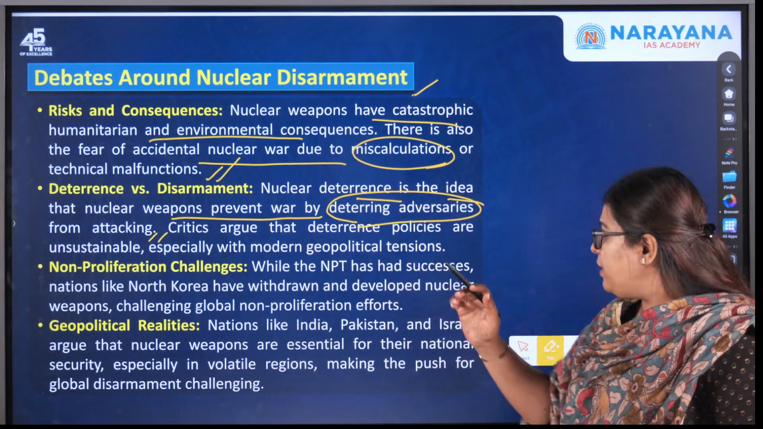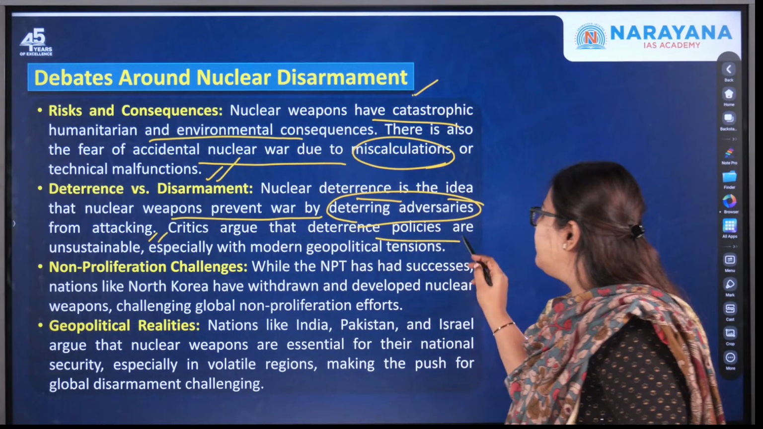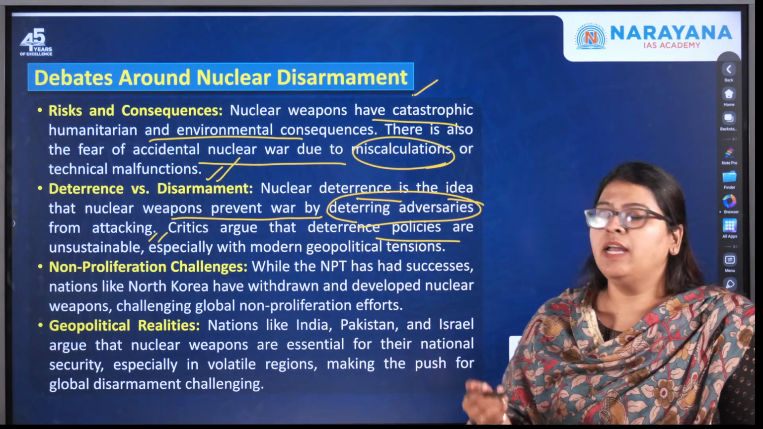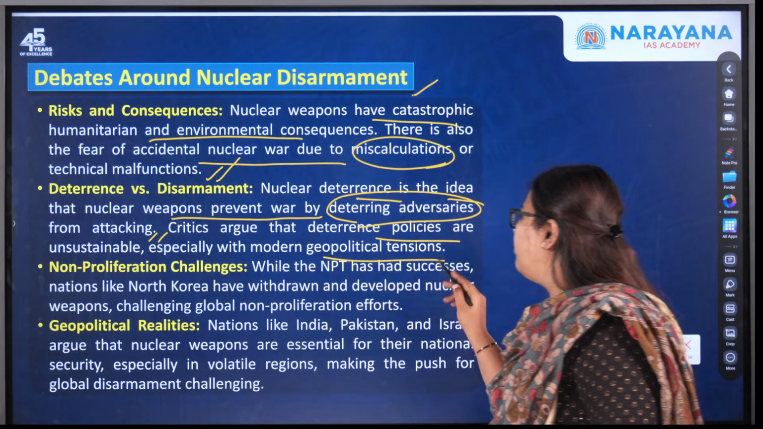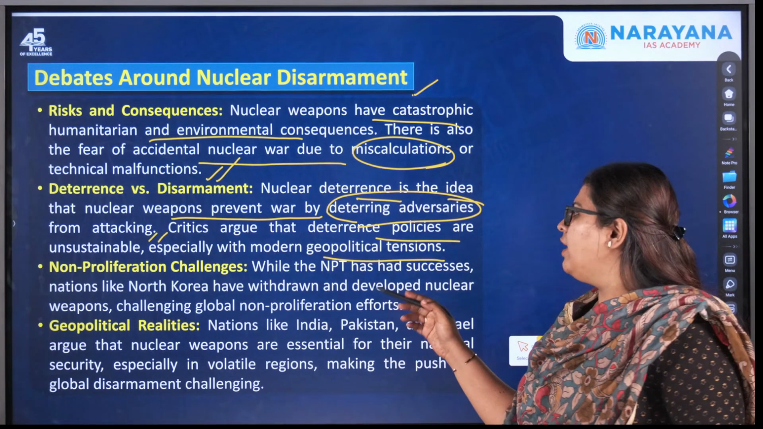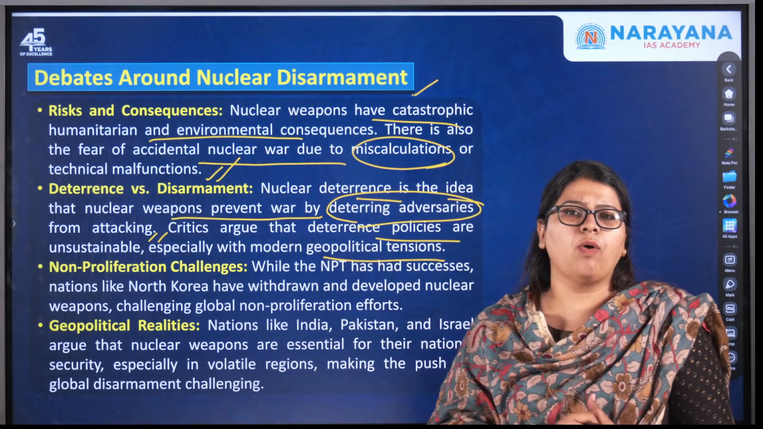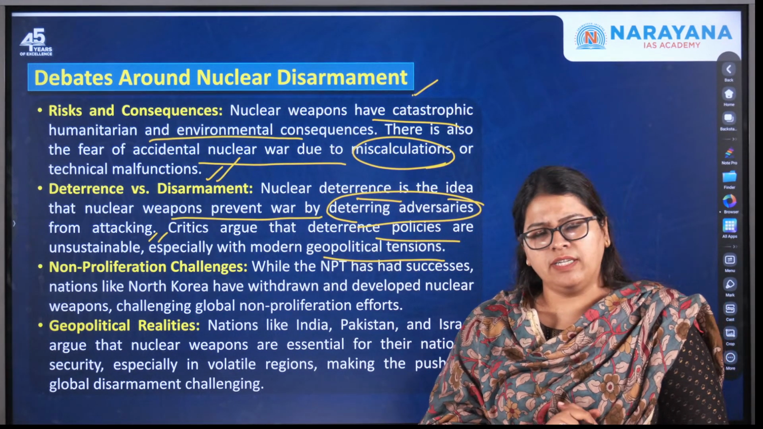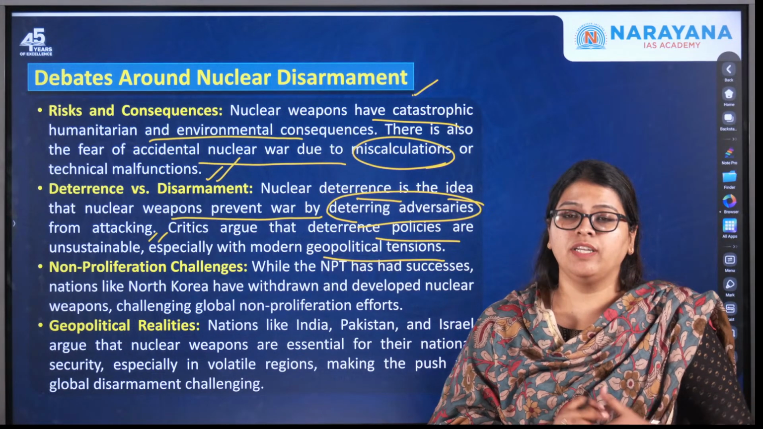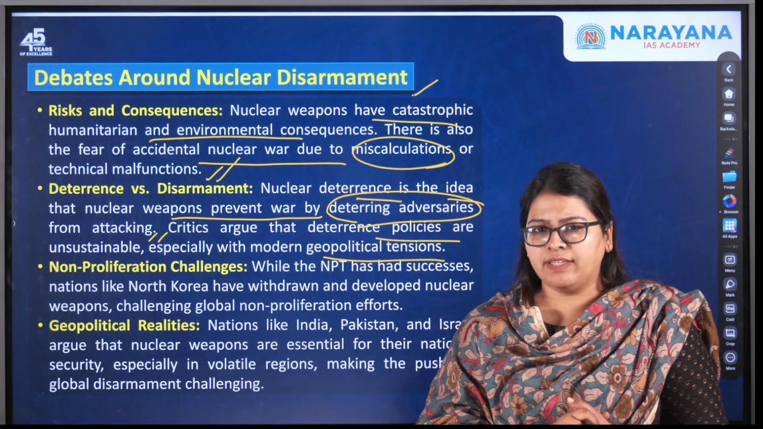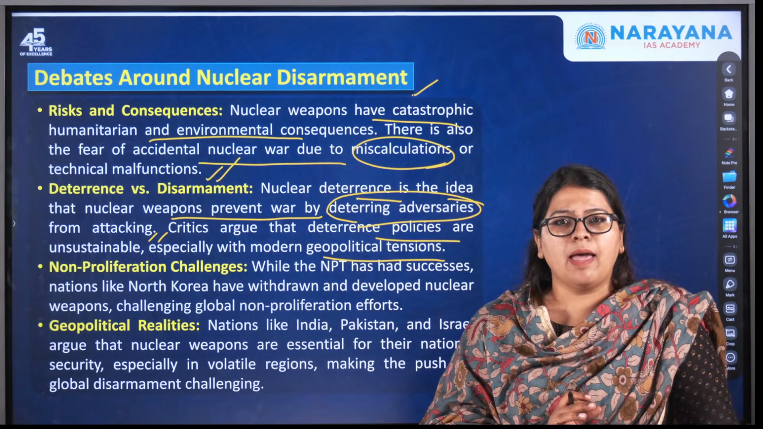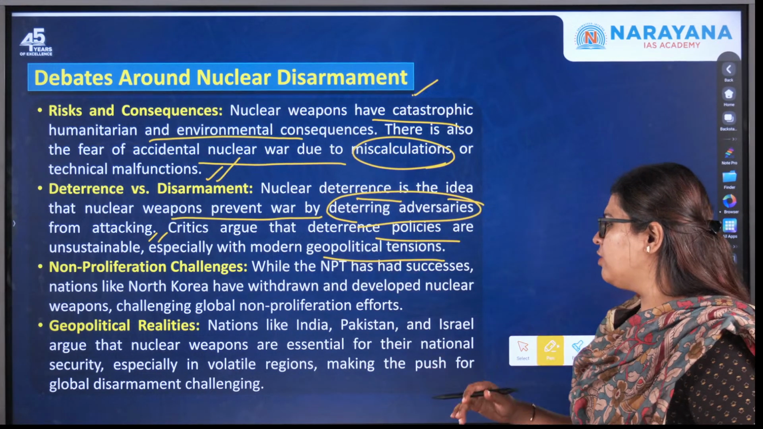Whereas there have been criticisms also that deterrence policies are unsustainable, especially with modern geopolitical tensions. Here, deterrents are unsustainable because of a lot of the geopolitical volatility, such as what you see between Israel and Palestine, between Russia and Ukraine, as well as recently between Israel and Lebanon, etc. So this is what it talks about.